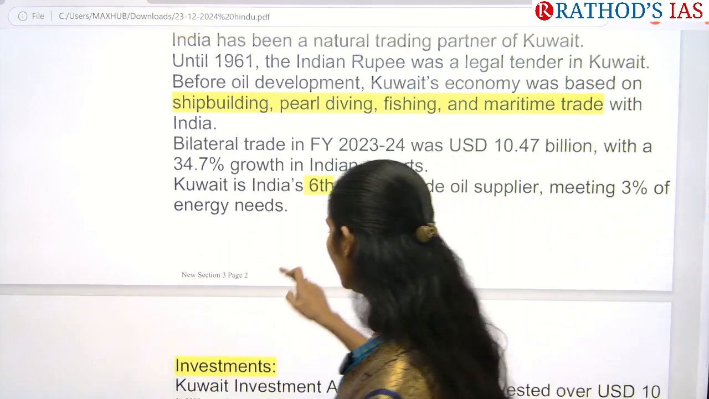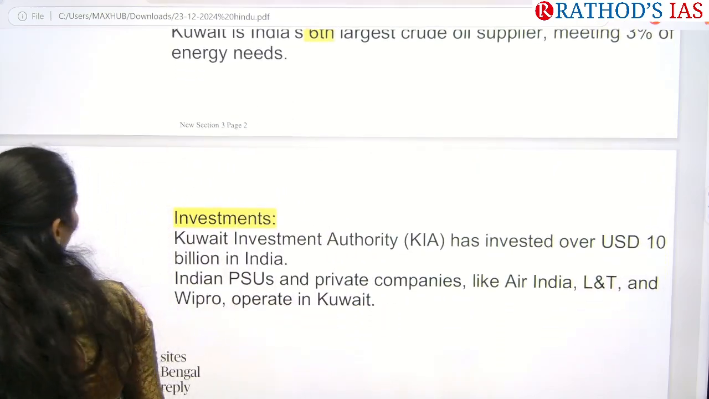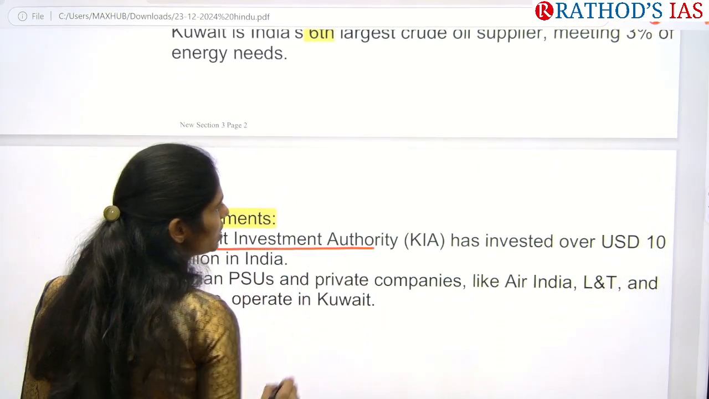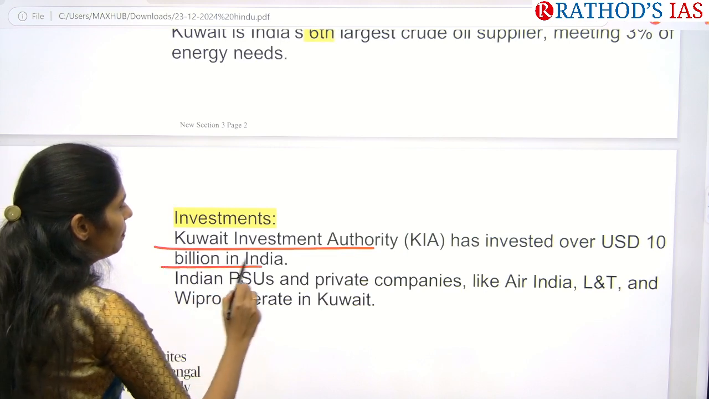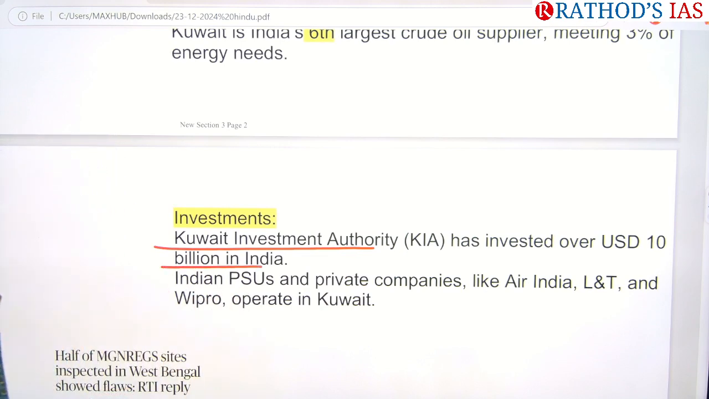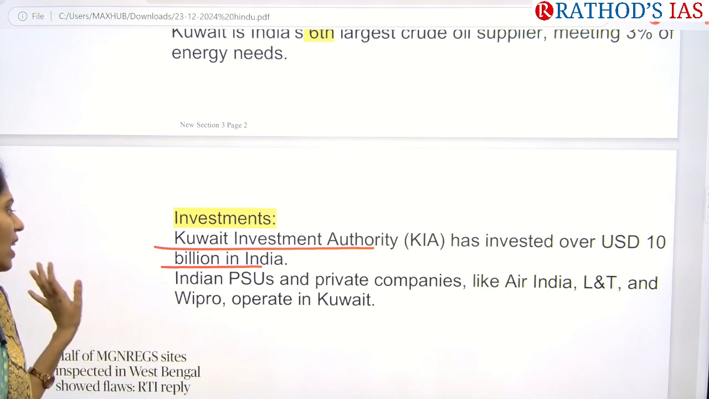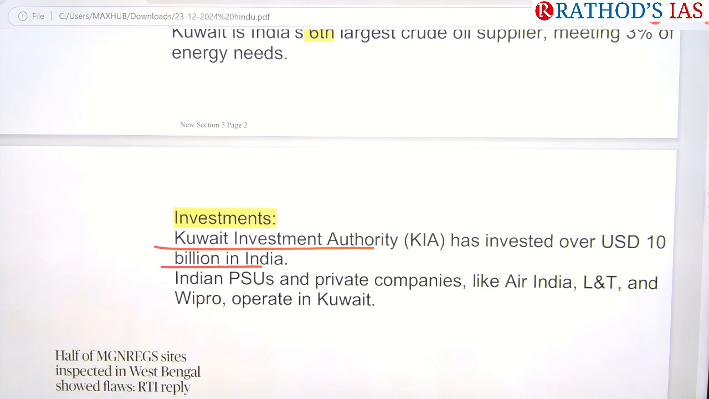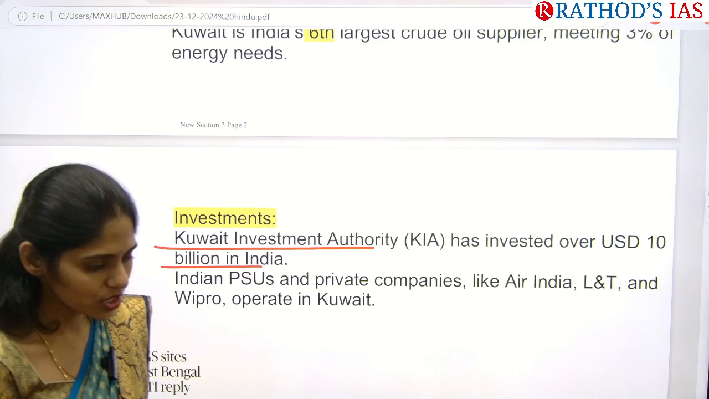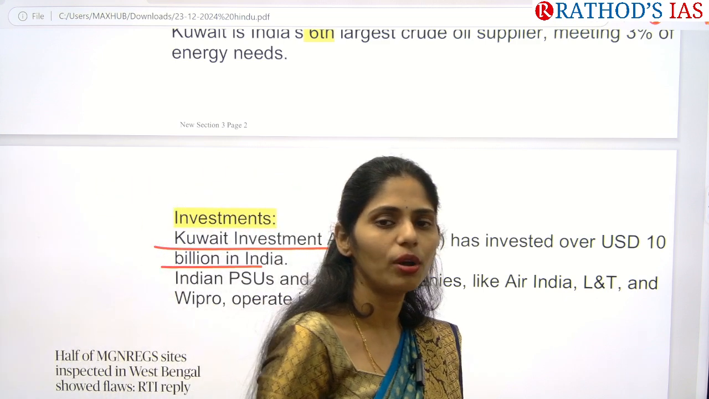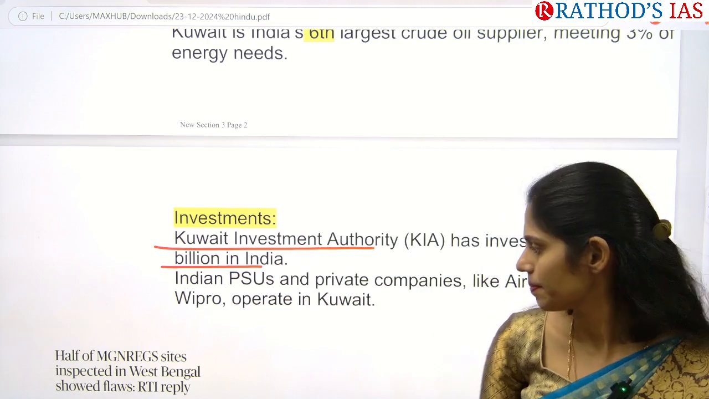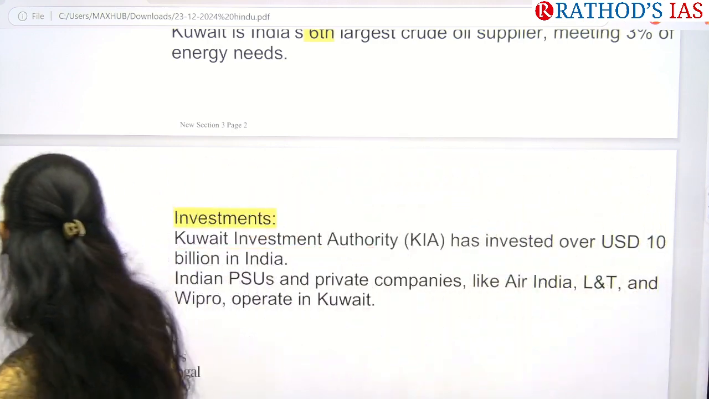And if you see about the investments, Kuwait Investment Authority invested US dollars 10 billion in India, especially in Indian PSUs, that is public sector undertakings, and as well as some private companies like Air India, L&T, Wipro, etc. So because of this, we are having very good economic and trade ties with Kuwait. Okay, now let us see the next article.